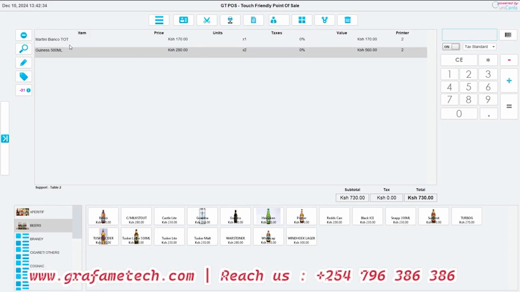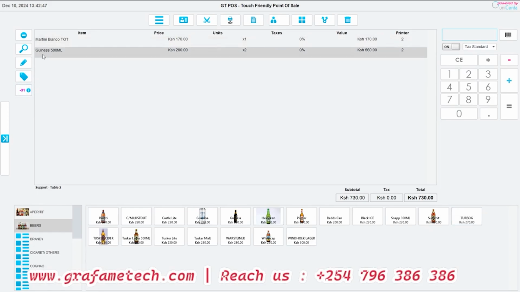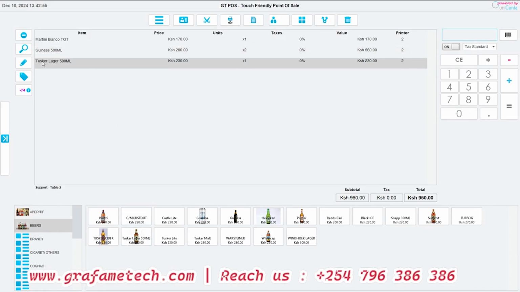Now you see, the more you select them, the more they'll be aligned in this system here. We have an option of tapping them from here, and we also have units here. This shows how many bottles or units of the specific product are currently remaining in the system. As you can see, the Tascalaga is at -74.